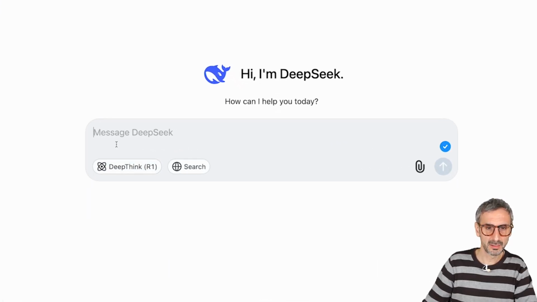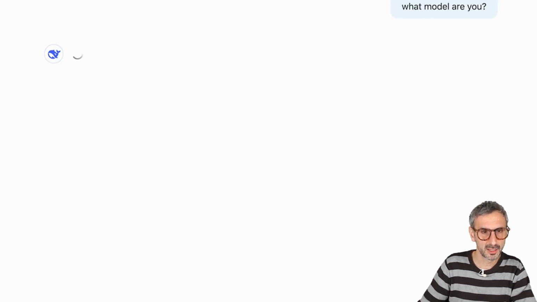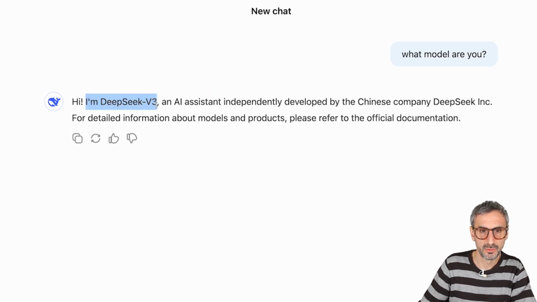All right, let's start with DeepSeek. Let's ask the question, what model are you? And here's my answer: Hi, I am DeepSeek V3, an AI assistant independently developed by the Chinese company DeepSeek Incorporated. Okay, so the base model for DeepSeek is called DeepSeek V3.